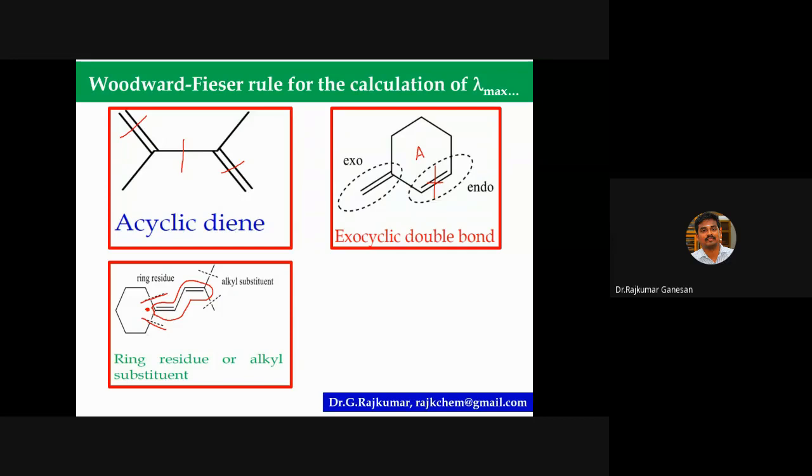And you are going this way. Along the conjugation, you have to walk through. I'm going this side, here, here, and here it ends. The conjugation ends here. And look at this. Here one substituent, here another substituent. So this is alkyl, there's no ring, so you can consider this an alkyl substituent. Here you can see there are 4 substituents. So 4 into 5. For each alkyl substituent, you have to give 5. So totally 20 increment.